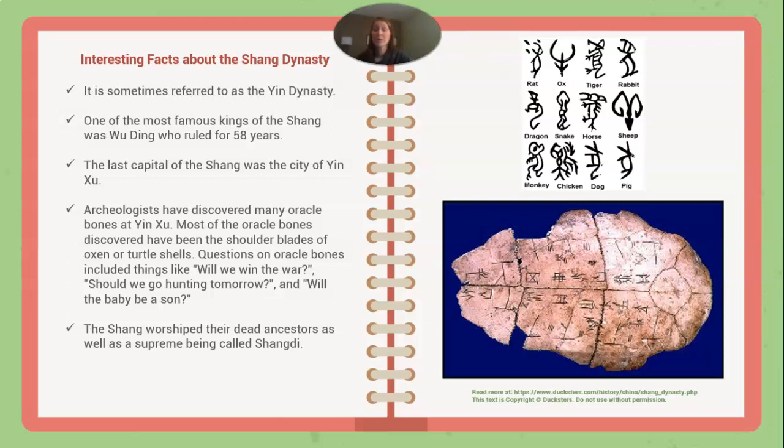Most of the oracle bones discovered have been the shoulder blades of oxen or turtle shells. Questions on oracle bones included things like, will we win the war? Should we go hunting tomorrow? And will the baby be a son? The Shang worshipped their dead ancestors, as well as a supreme being called Shangdi.